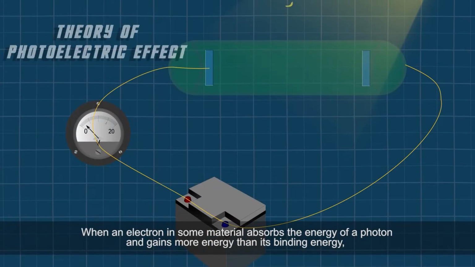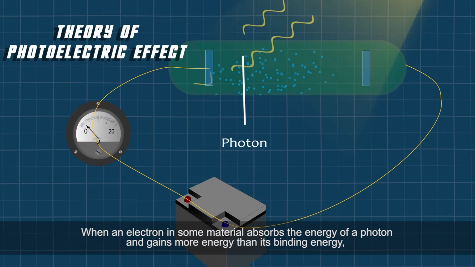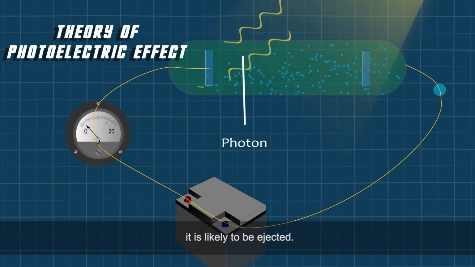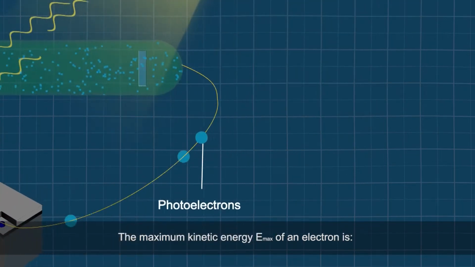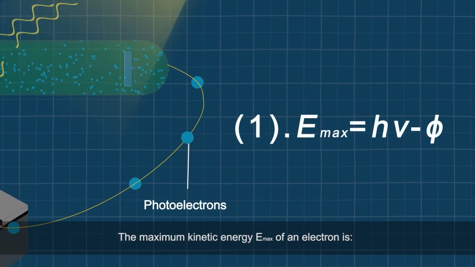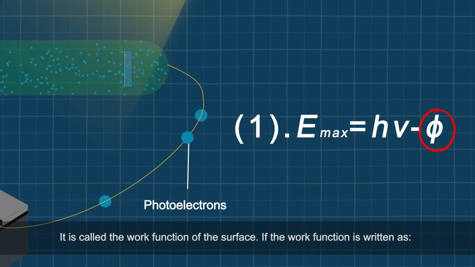When an electron in some material absorbs the energy of a photon and gains more energy than its binding energy, it is likely to be ejected. Electrons emitted in this way are called photoelectrons. The maximum kinetic energy of an electron is E_max = hν − φ, where φ is the minimum energy required to remove electrons from the surface of the material. It is called the work function of the surface.